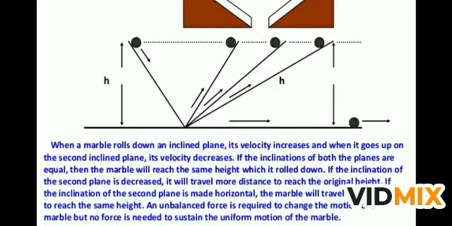If the inclinations of both planes are equal, the marble will reach the same height from which it rolled down. If the inclination of the second plane is decreased, it will travel more distance to reach the original height. As you decrease the angle, the ball reaches the same height but travels more distance.